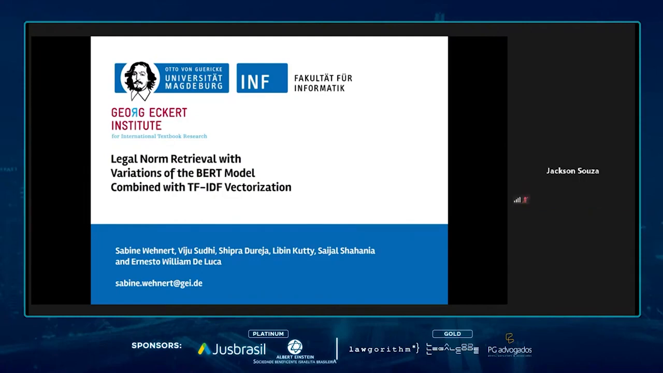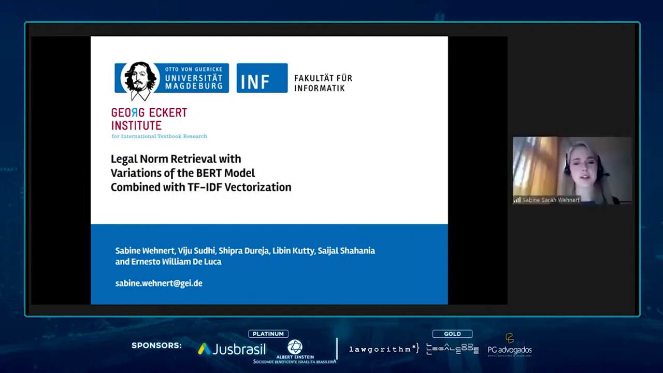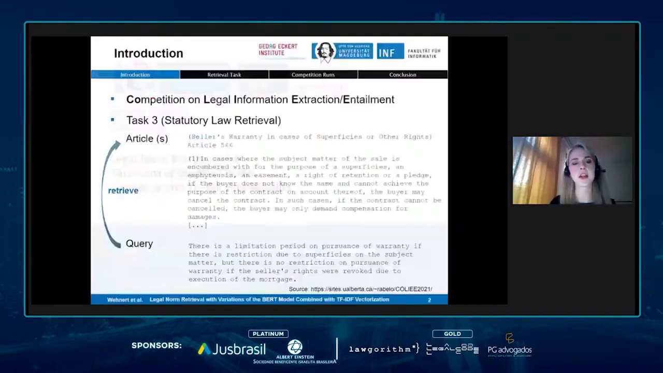Welcome to our presentation on legal norm retrieval with variations of the BERT model combined with TF IDF vectorization. My name is Sabine Wehnert, and together with my colleagues, we have also participated in the COLIEE competition. And our approach is for task 3 of the COLIEE competition, which is statutory law retrieval.